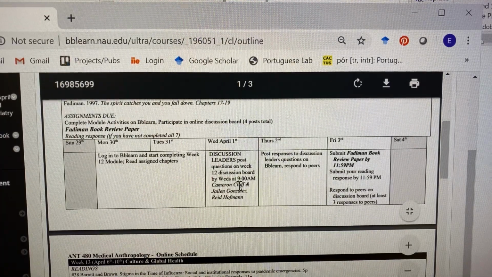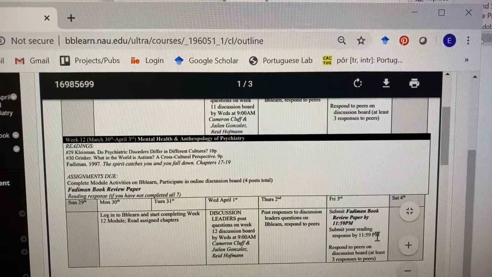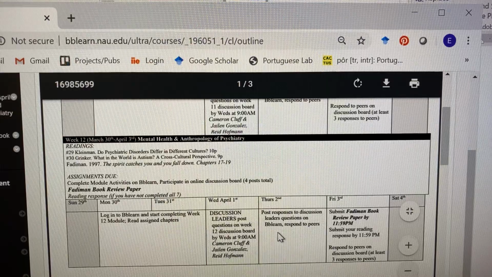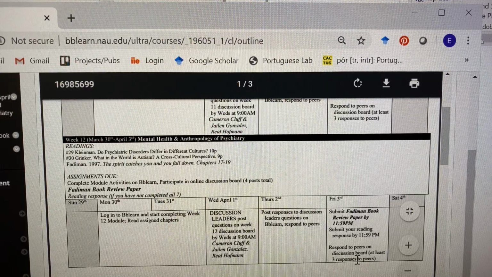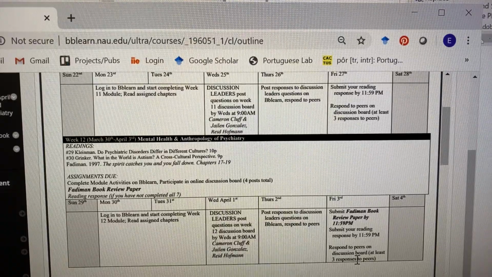Again, here we have, oh, it looks like I messed up on the discussion leaders, so I will go and fix that and put in the actual discussion leaders for each week. And then you have your Fadiman book review paper due by 11:59 p.m. on Friday, your reading response by 11:59 p.m. on Friday, and then again, make sure you've responded to 1 question on that discussion board and posted 3 responses.